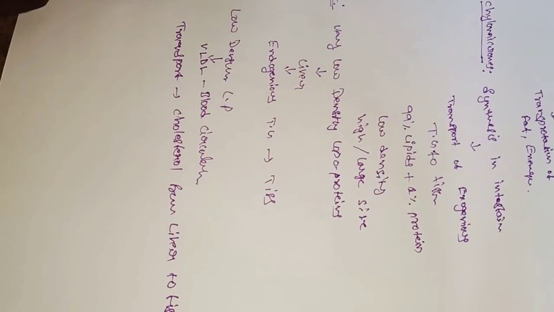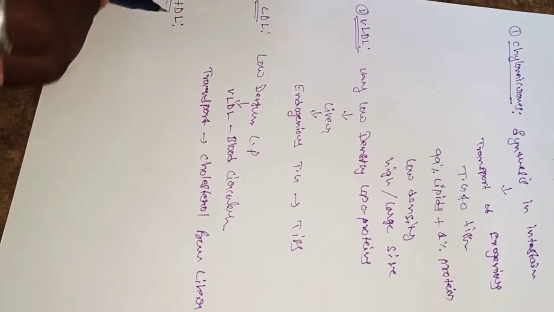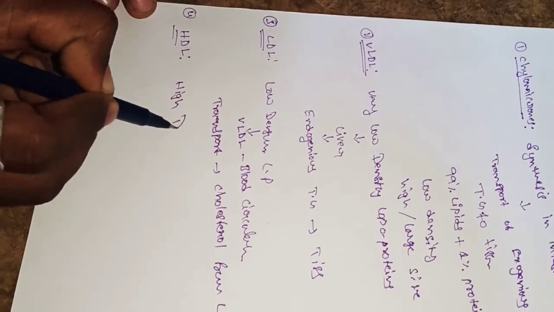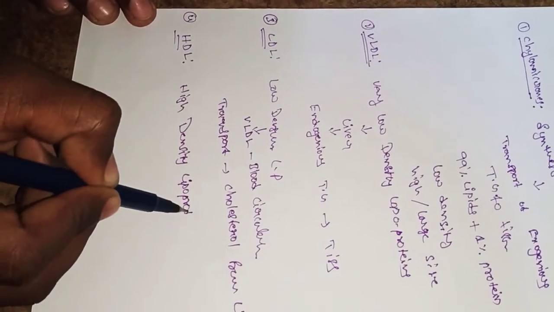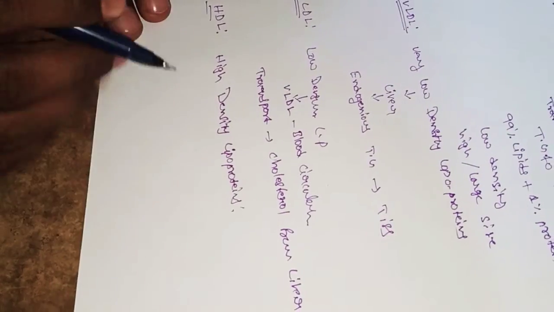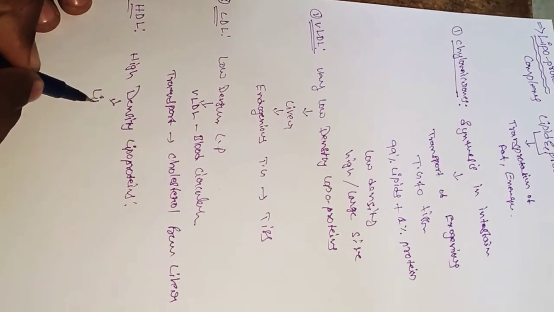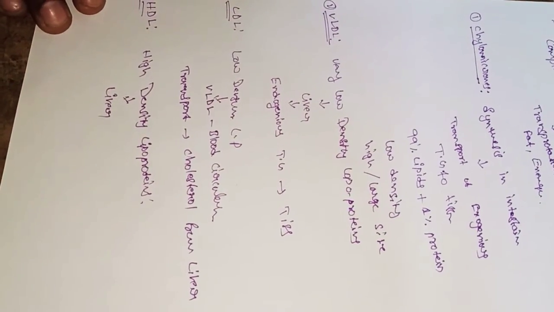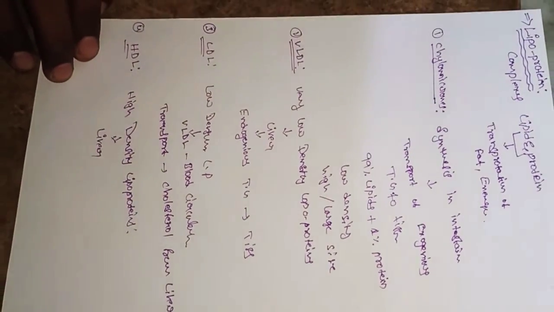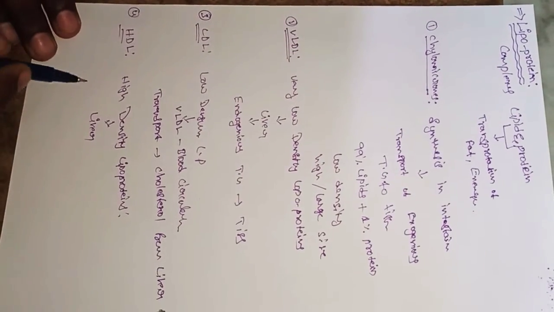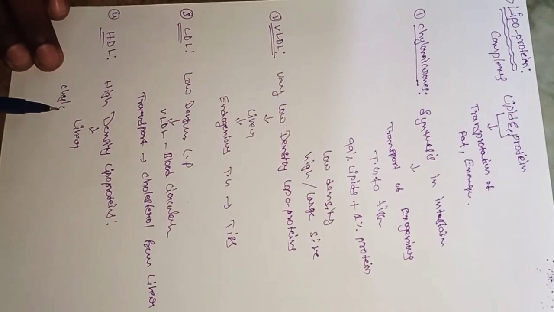The next one, the fourth classification, is HDL, high density lipoproteins. High density lipoproteins are mostly synthesized in the liver. These are also synthesized in the liver like VLDL. Now, what are the functions of the HDL?